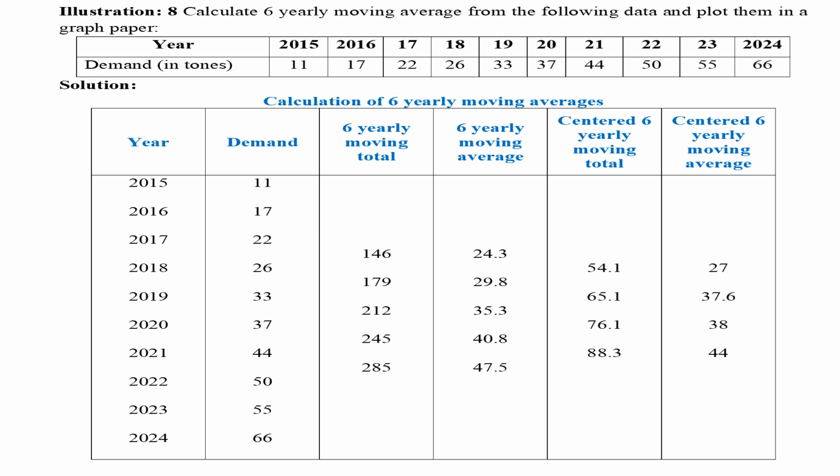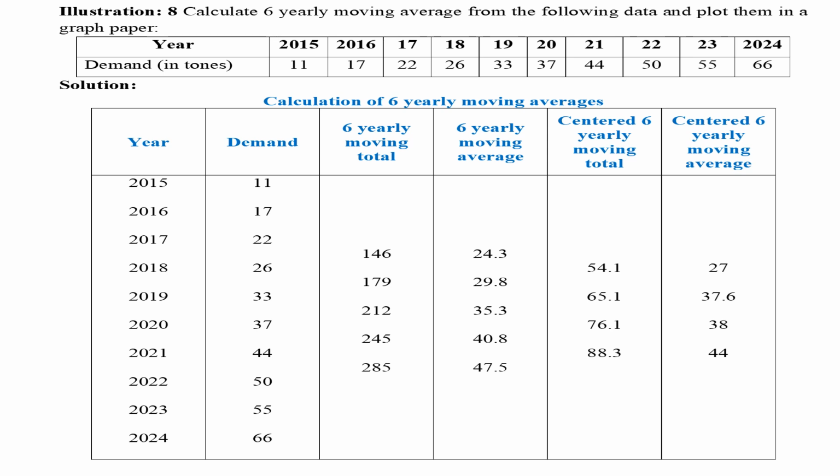For example, 11 plus 17 plus 22 plus 26 plus 33 plus 37, then 17 plus 22 plus 26 plus 33 plus 37 plus 44, etc. The values should be written at center for which total has been calculated. Since it is even number, it lies between 2 years. In the first case, the value is corresponding to 2017 and 2018. Like that, all values should be written.